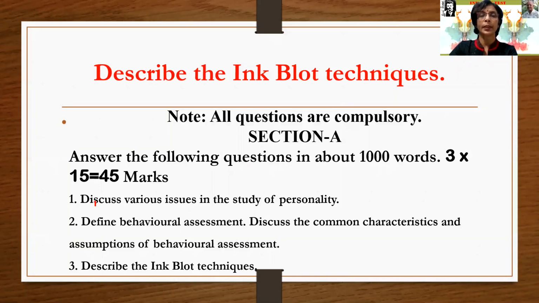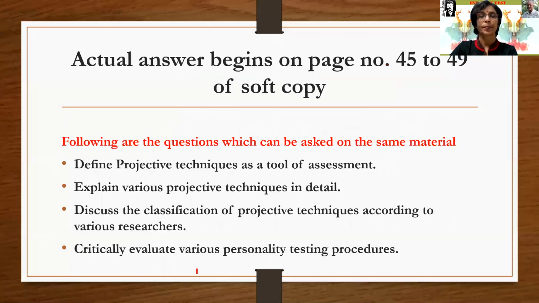There are three questions here in Section A, one of which is: describe the ink blot techniques. The actual answer begins on pages 45 to 49 of our soft copy.